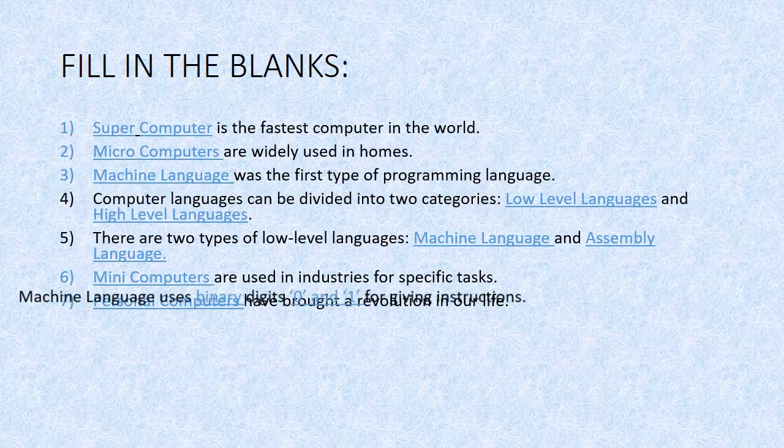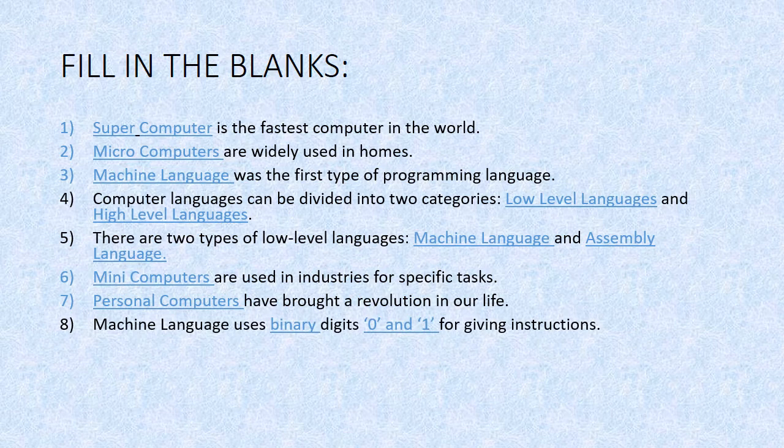Okay. Next one is machine language uses dash digits. Which digits? Machine language uses binary digits. Which are binary digits? 0 and 1. So these two digits are used by machine language for giving instructions.